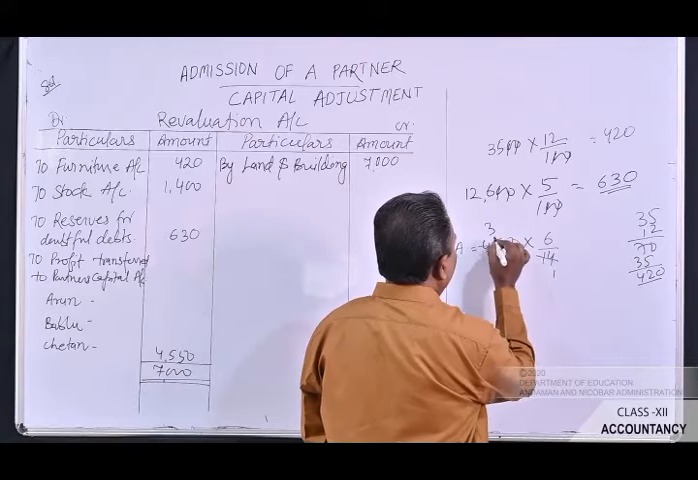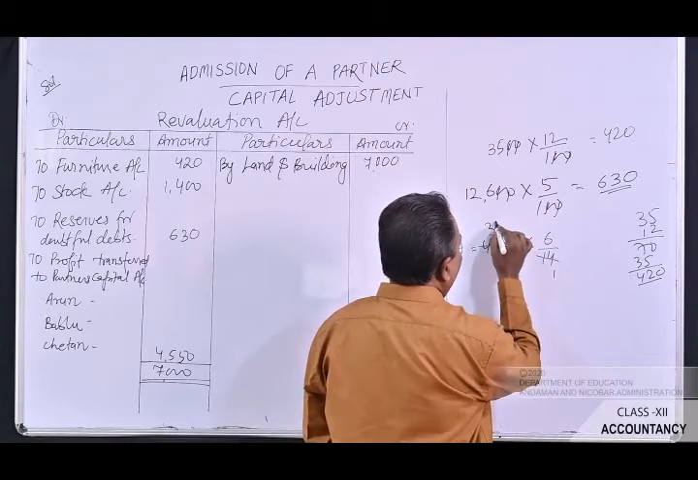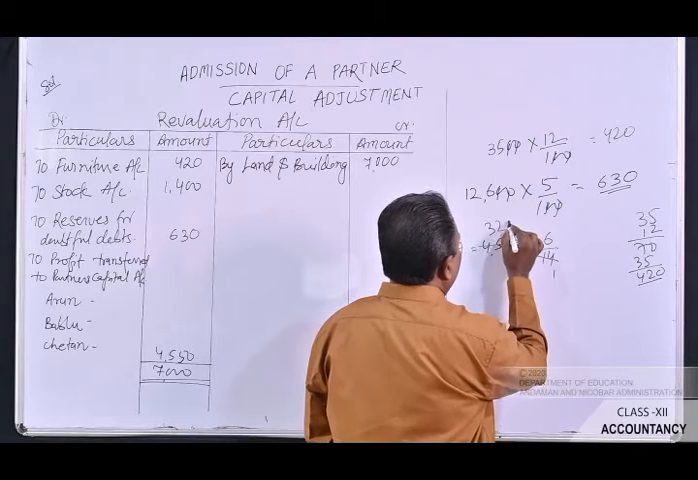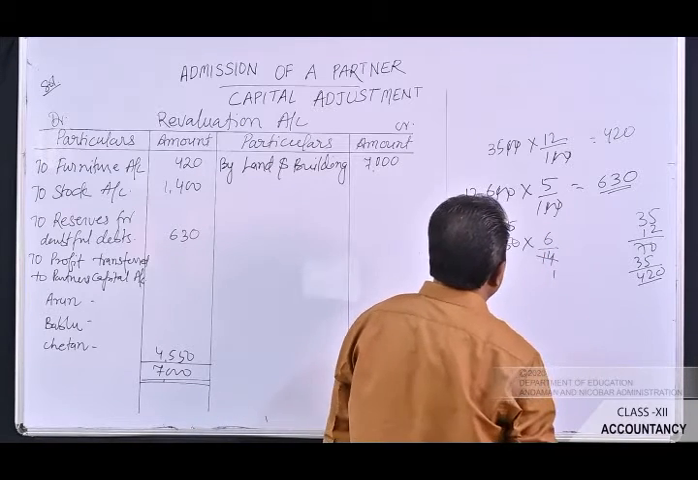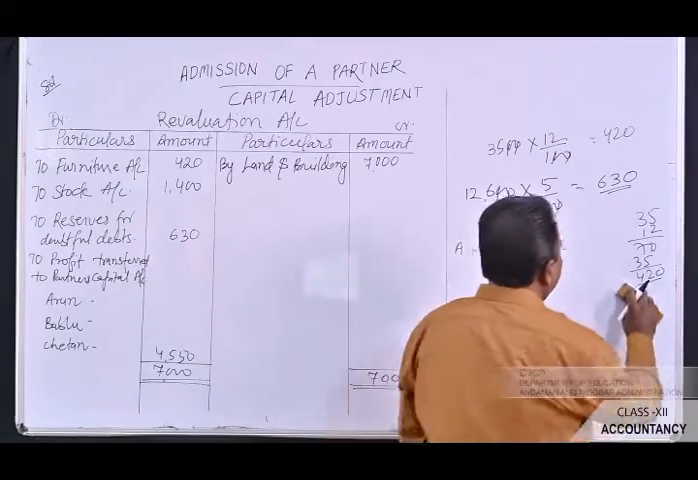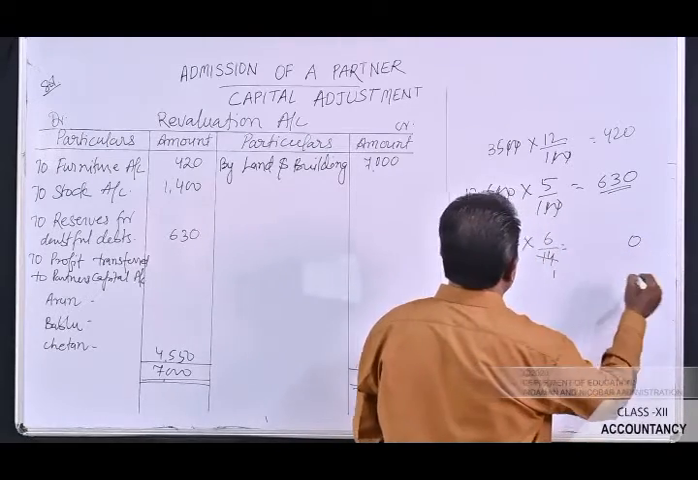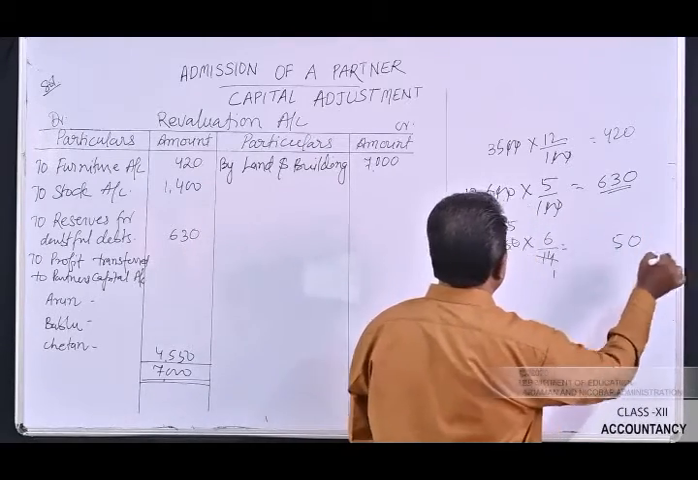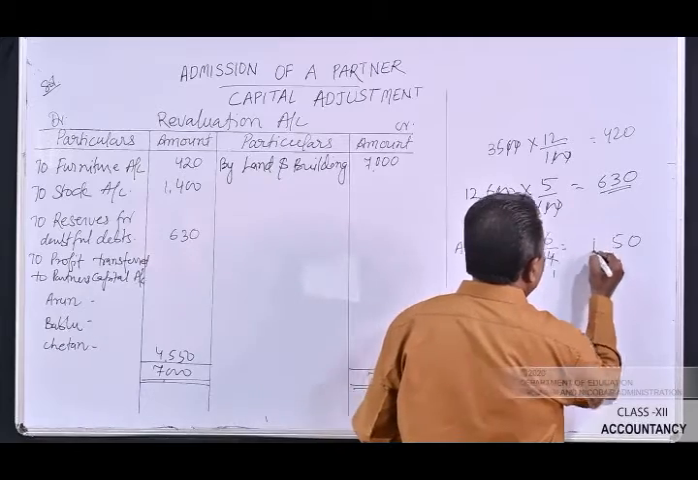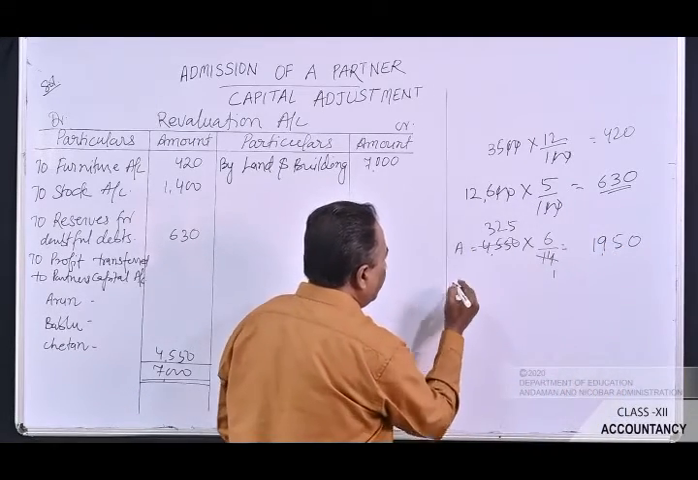3 is 42, 35, 14 2s are 28, 70, 14 5s are 70. If you multiply this figure, then 6 5s are 30, 3, 15 5, 1 balance, it is 1,950. Arun will get rupees 1,950.